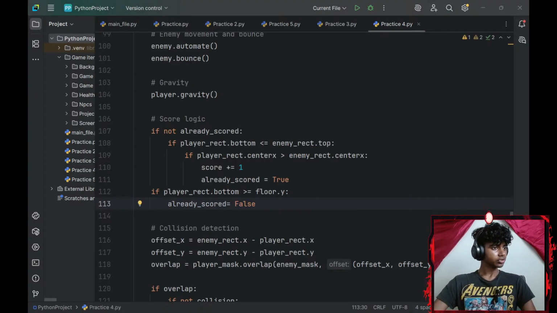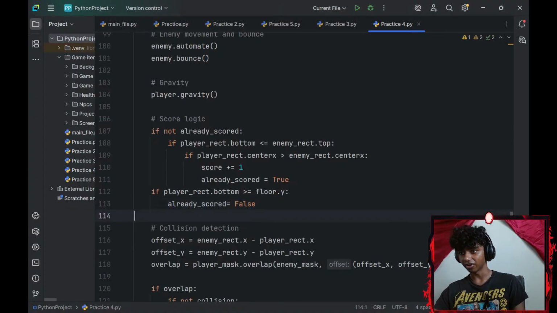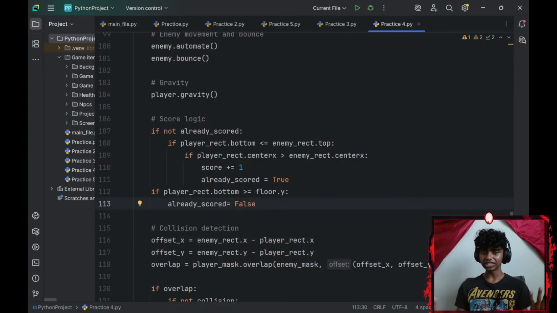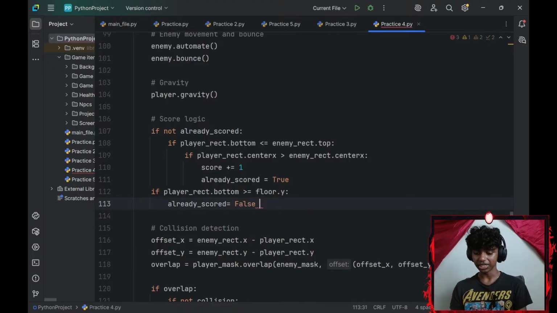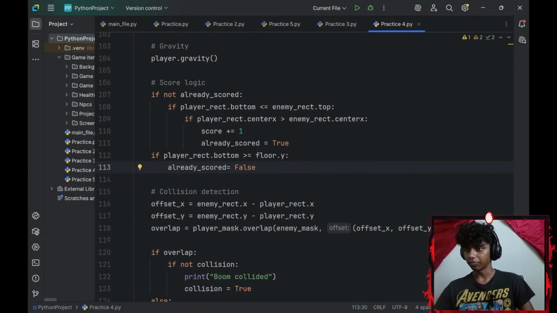Can you do score plus plus in Python? Honestly, I don't think we can use two pluses in Python. The one that I've learned of is called the augmented assignment operator, where we do plus equals or minus equals, asterisk equals, or to the power equals. But honestly, I've never heard of the plus plus operator. Is that called an operator? Okay, pretty sure we can't do that.